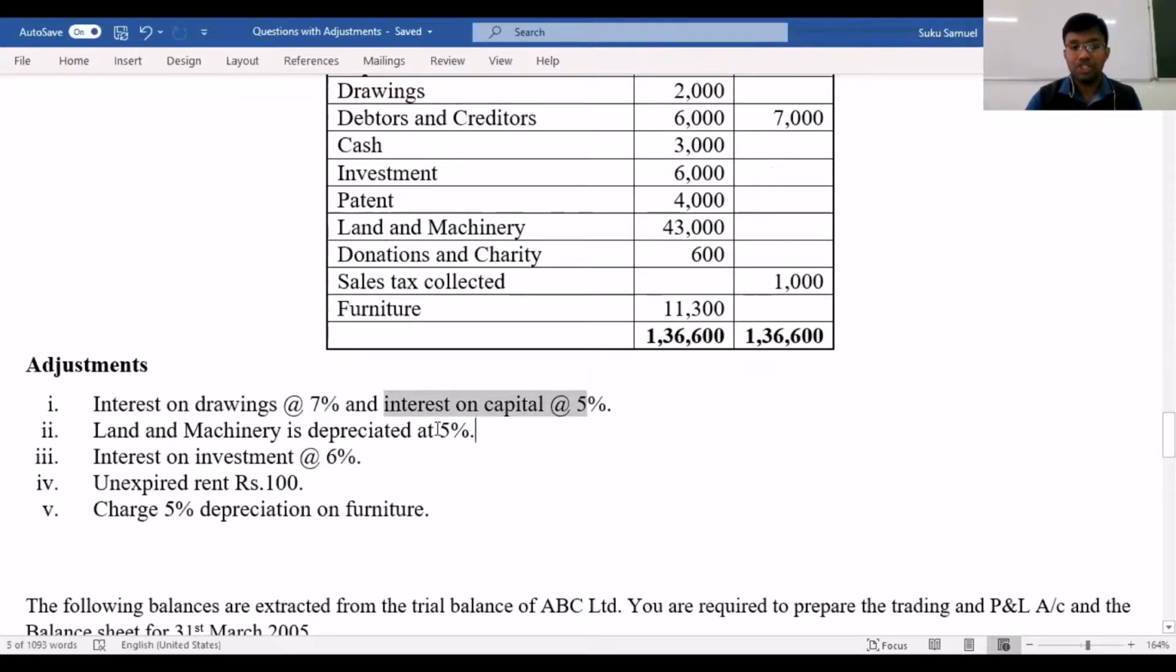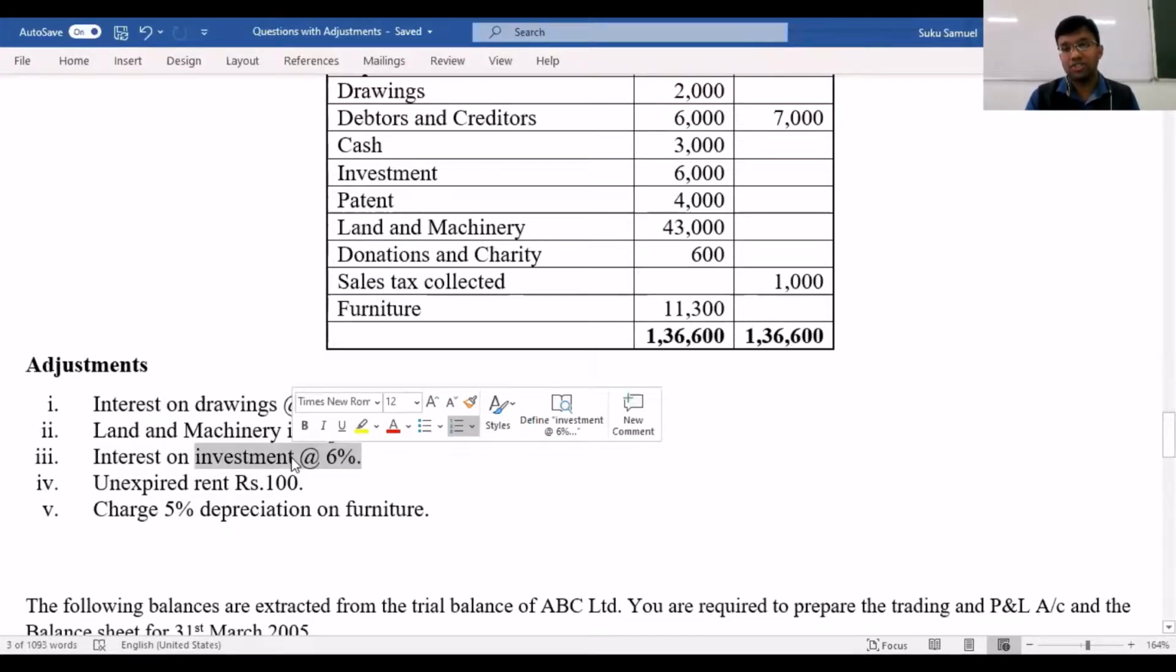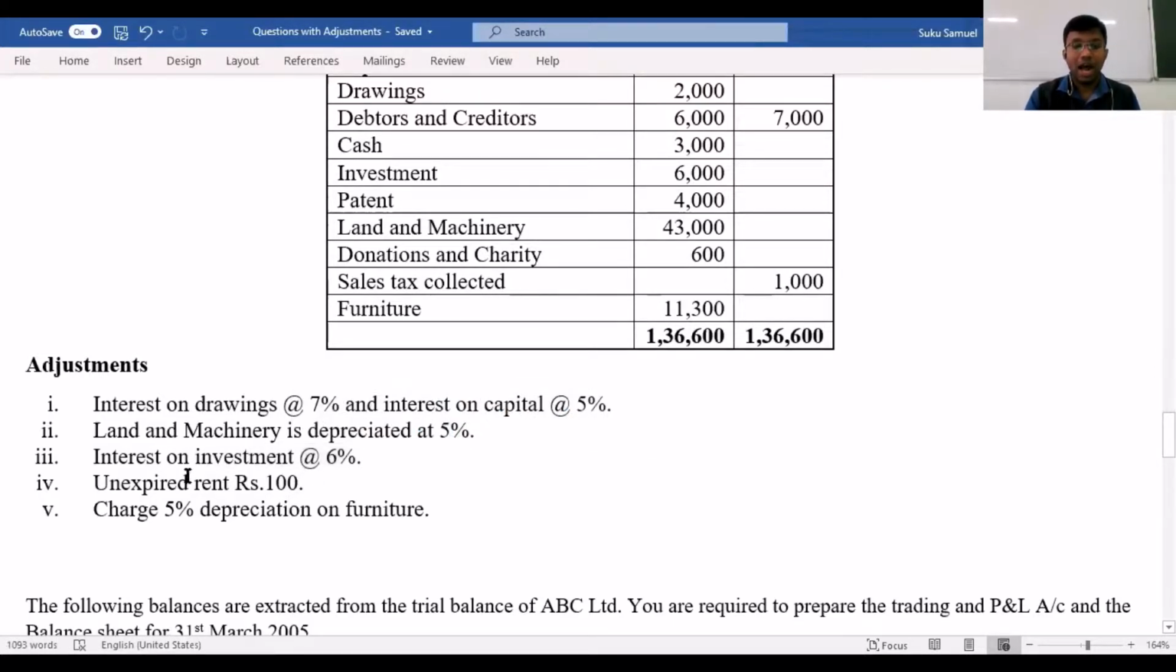Land and machinery is depreciated at 5%. This will again go into your profit and loss account and balance sheet. Interest on investment at 6%. What kind of an interest is this? This would be accrued interest, interest that is earned, but the payment has not been received as yet. So this will be an accrued income. This will have to be treated in your profit and loss account and then balance sheet.